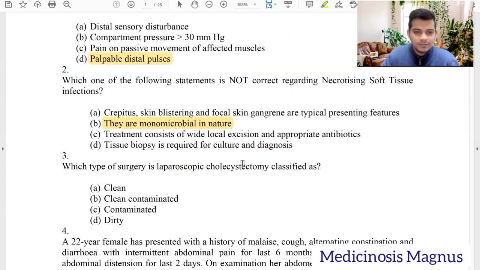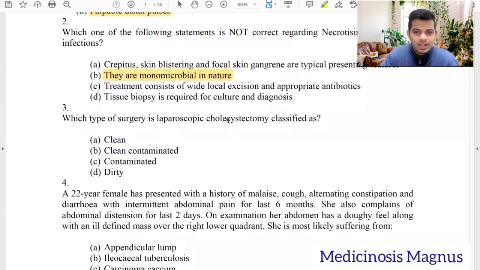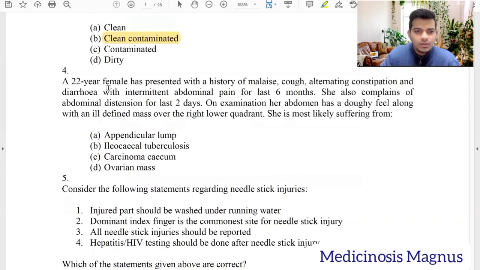Yes, can be done. What type of surgery is lap chole classified as? So it is clean contaminated, because if it is an elective laparoscopic cholecystectomy, then it is a clean contaminated surgery.